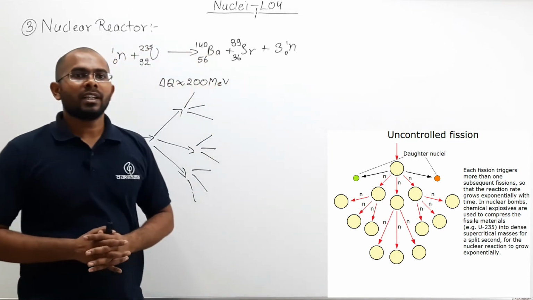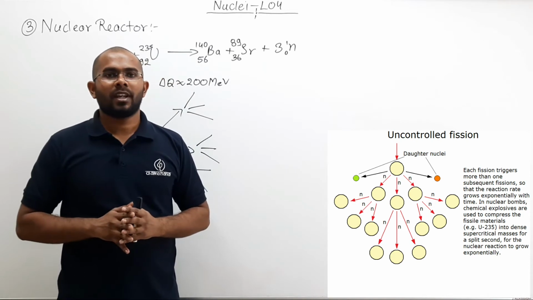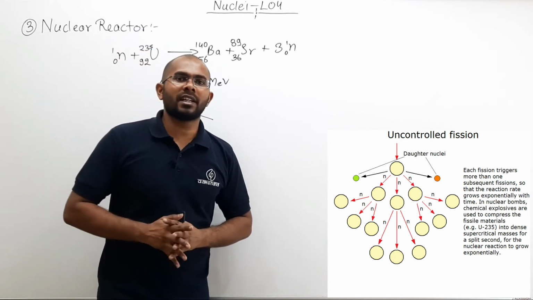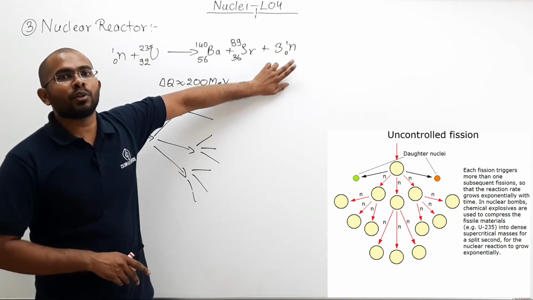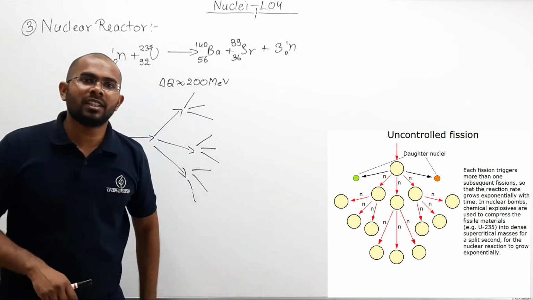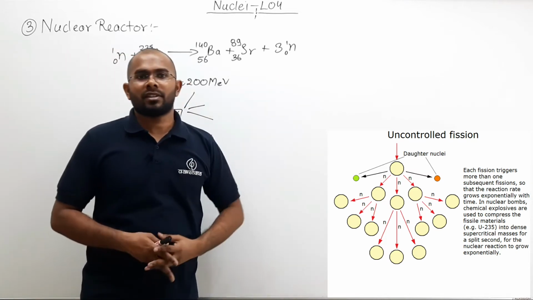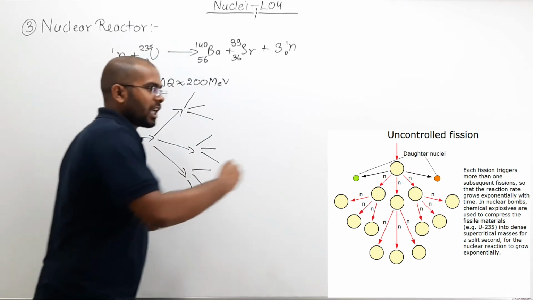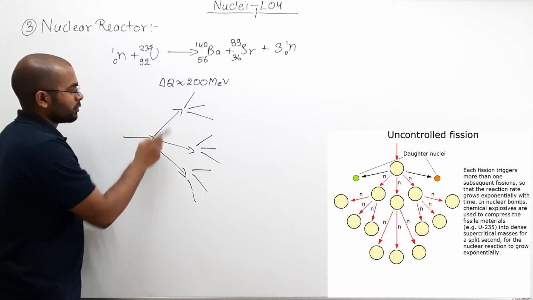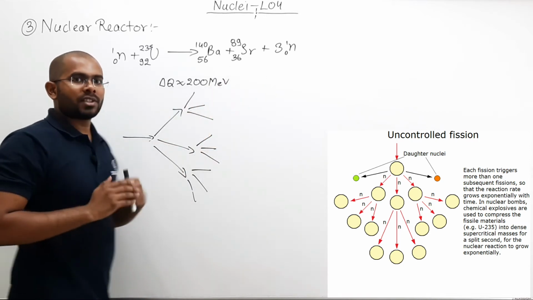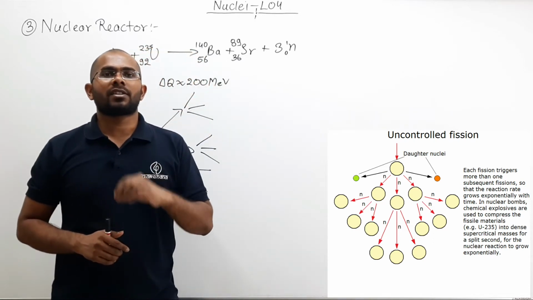So that way I need to just initiate a reaction. After I have initiated a reaction, the extra neutrons which are produced in the first reaction can go on and initiate their own reaction. So that way a chain is established. If you can see here, this is like a chain, 1 to 3, 3 to 9 and so on. So a chain is established, that is what you call a chain reaction.